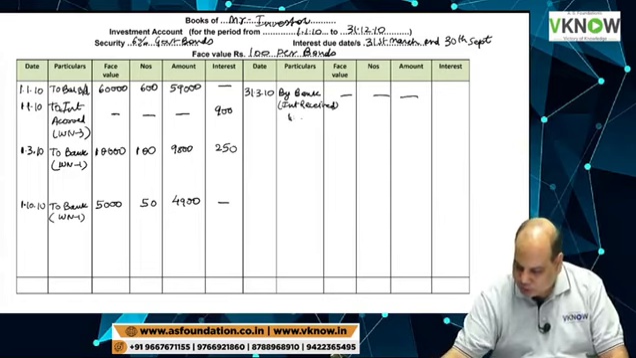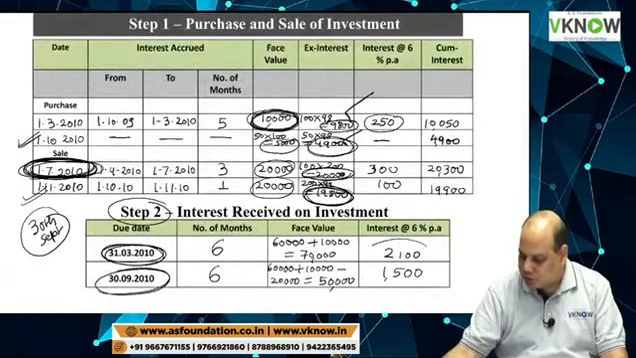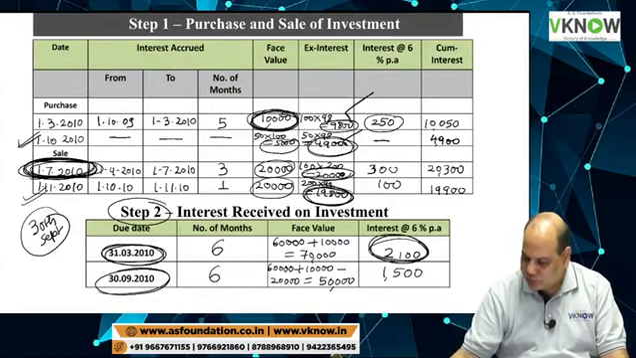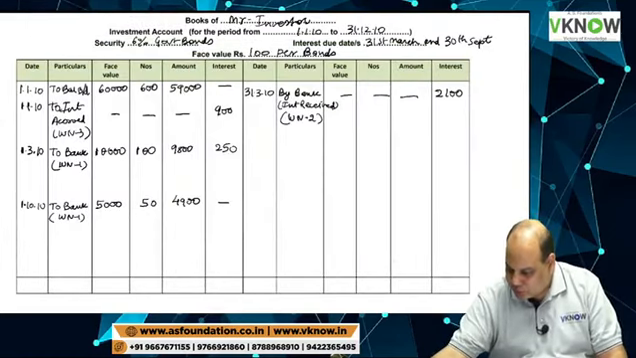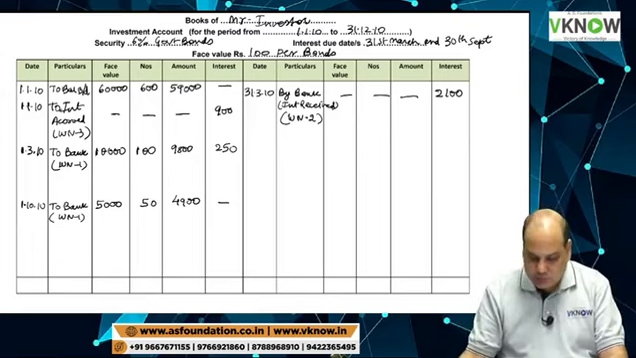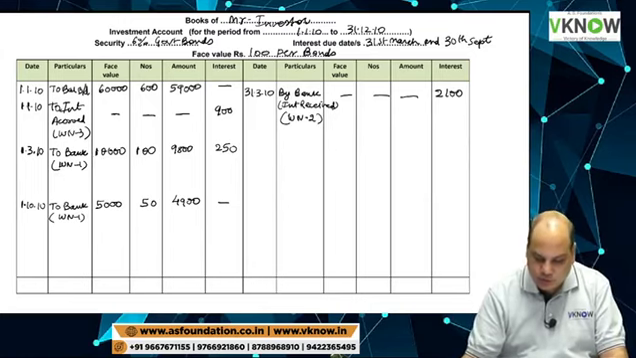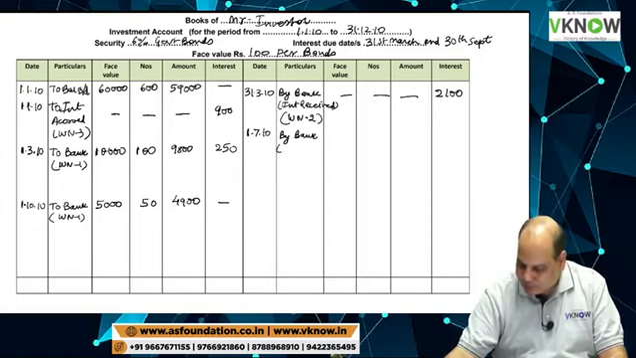This you write down from working note 2. Go to working note 2 on the screen below: 2100. This 2100 is interest received. Then there is a sale transaction on 1st of July. 1st July 10, by bank, sale.